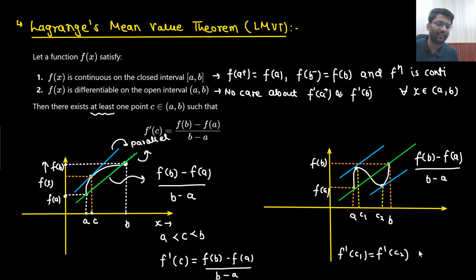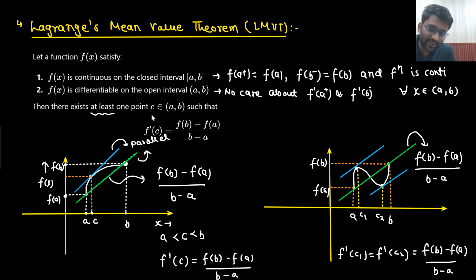That means their slope will be the same, and that is equal to f of b minus f of a divided by b minus a. So that's why "at least 1 point" is written. Why is this word "at least" written? Because, sir, there could be more than 1 point between a and b.